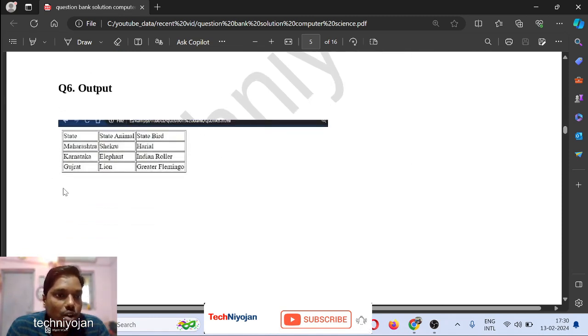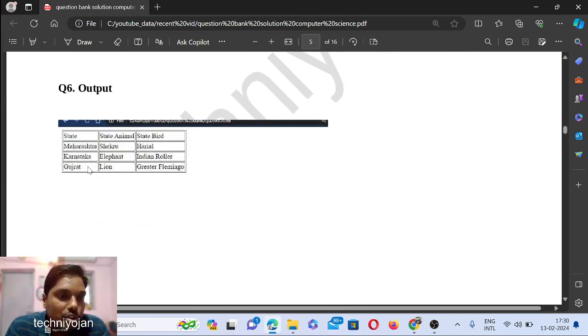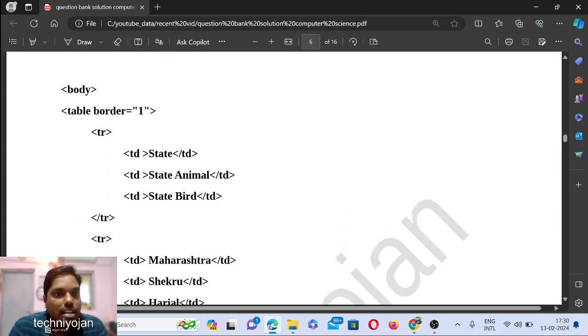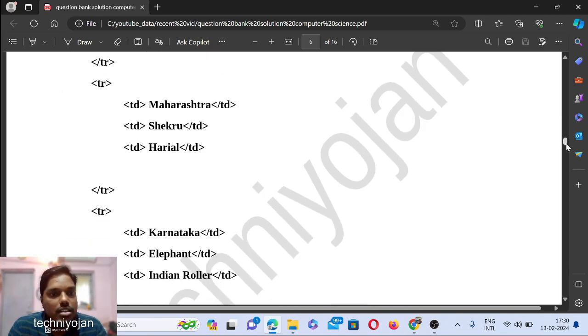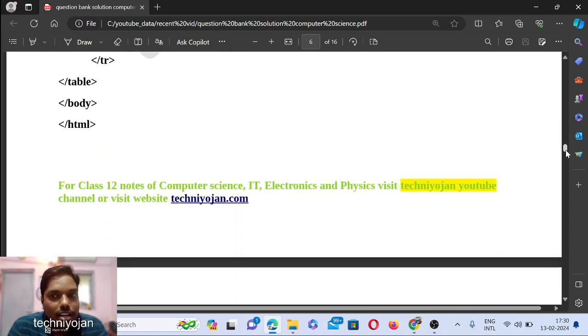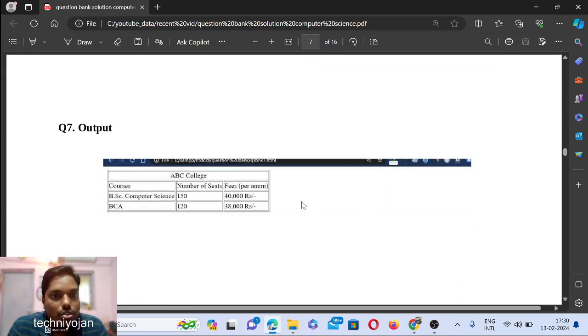So now again the output. Okay, which tag will be used? Table tag. Okay, again I will go over here, table tag. See, the border was there, so border 1, then the td, the first row tr, then the second row, then the third row, then the fourth row. Okay, like it goes on. So now colspan, rowspan concept will be there because spanning is there over here. Okay, so table tag, 7th one.